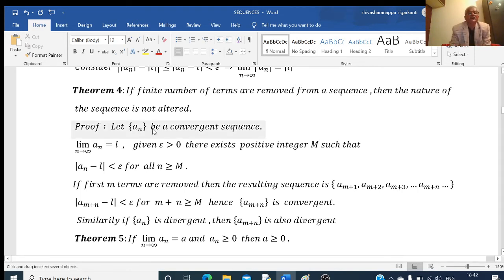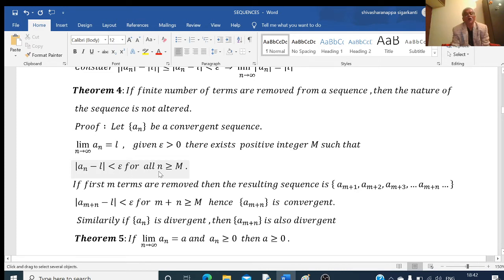So let a_n be a convergent sequence. If a_n is a convergent sequence, then its limit is finite and unique. Then by the definition, given epsilon greater than 0, there exists a positive integer m such that mod of a_n minus L is less than epsilon.